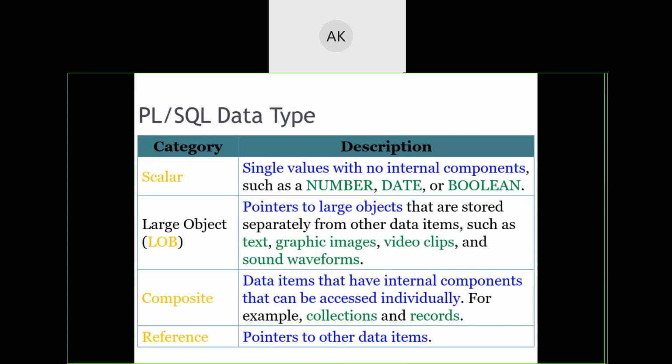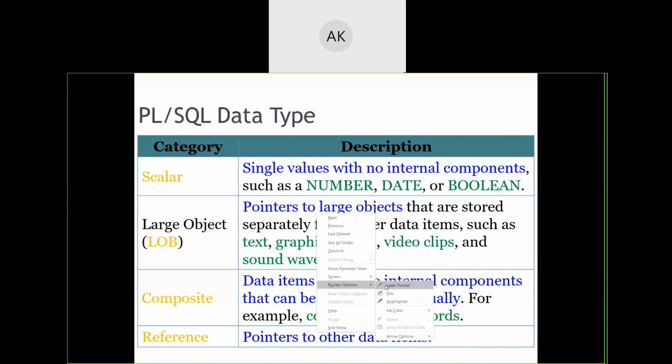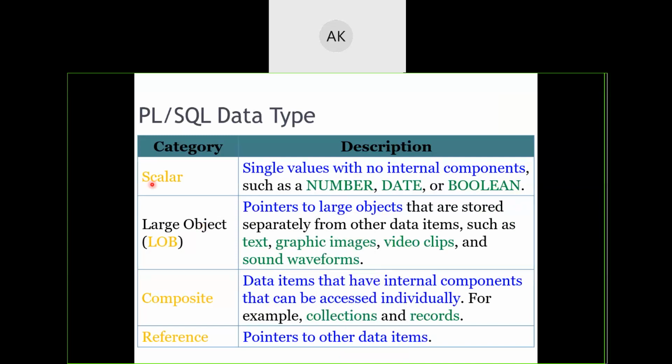So we were trying to understand how many different data types are there in PL/SQL. We categorize the data types into four different categories. So what are these four categories? One is scalar. Scalar means these data types contain uniform values, not composed of multiple values.